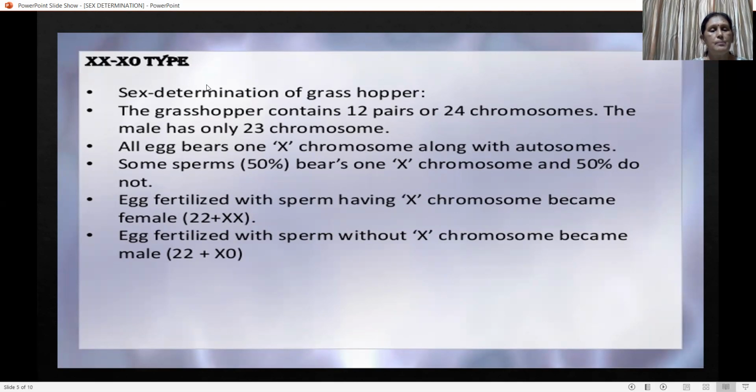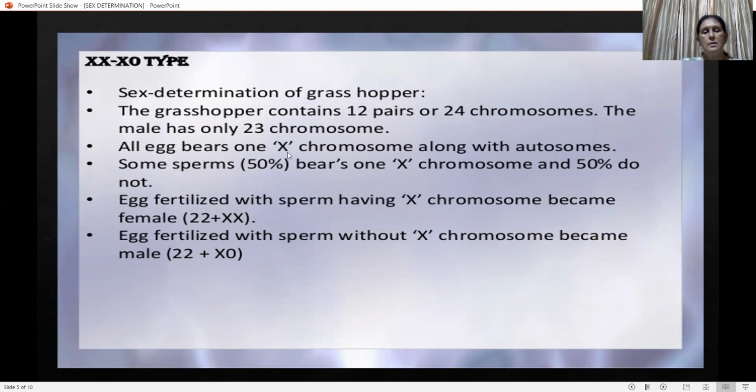The grasshopper contains 12 pairs or 24 chromosomes, while the male has only 23 chromosomes. So sex determination in grasshoppers is called the XX and XO type. In case of male, the total number of chromosomes is 23, and in case of female, it is 24.